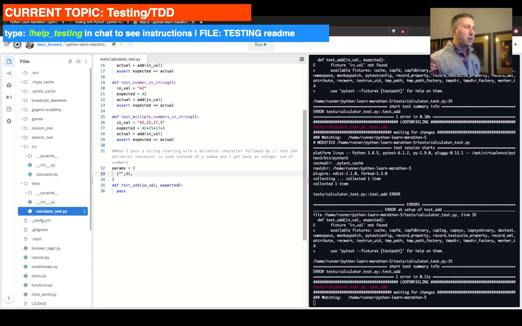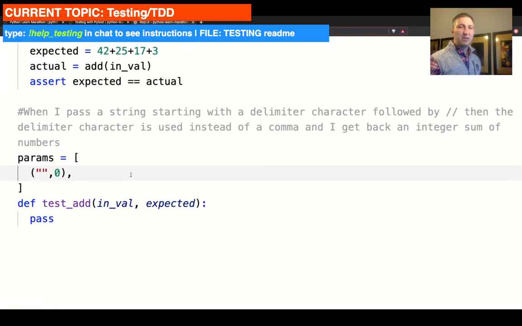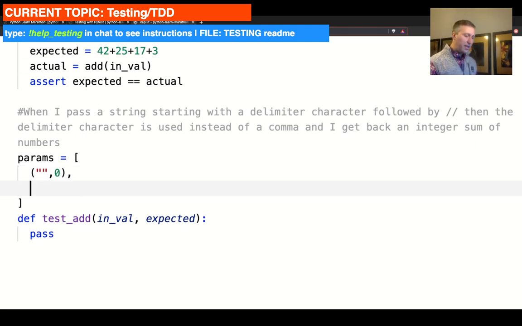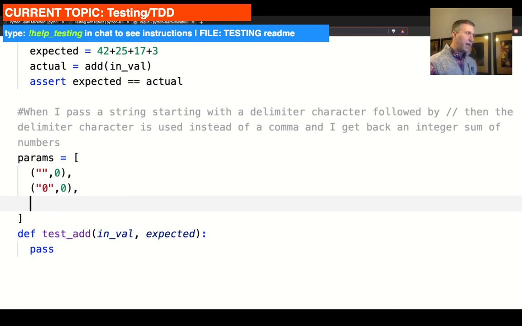Let's put in a comma. I'm going to zoom in so you guys can have an easier time viewing it. So we have this, right? The empty string equals 0. Then we have a string with 0 in it, which is equal to 0 as well. Then we have a string with 42, which is going to be equal to 42.